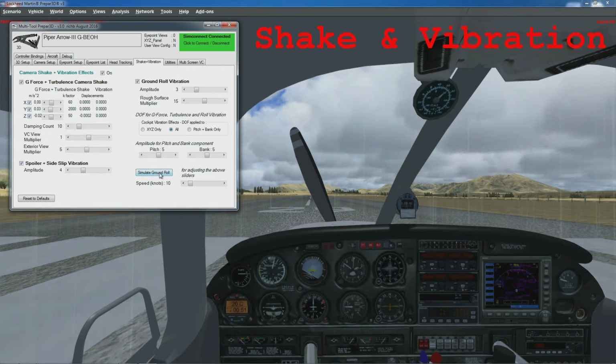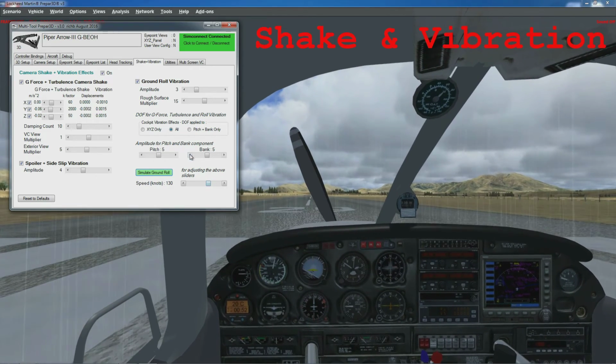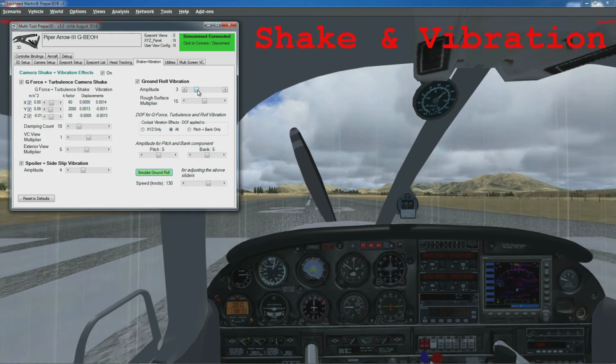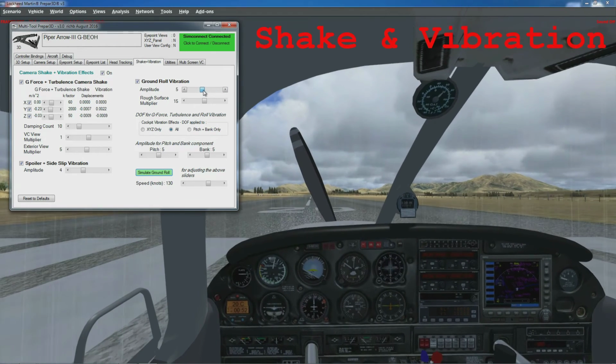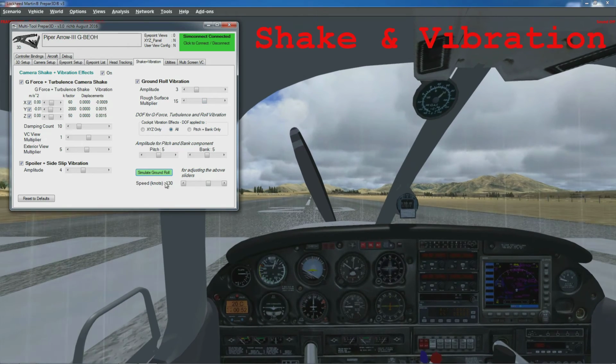The simulate ground roll, that's basically just so you can tune it a wee bit for your shake on your ground roll vibration. Rather than trying to control the aircraft and tune it, you can just simulate the shake. So the slider adjusts the speed and you'll see the effect. So let's say I want to play with the amplitude, so that's getting more significant. And then I can turn that off again.